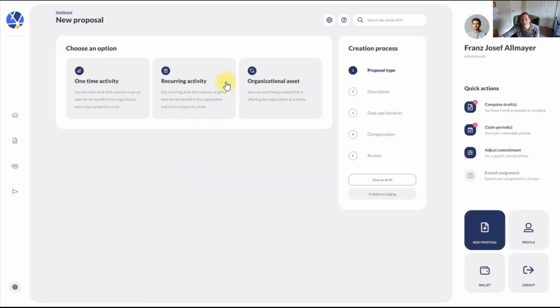Then I can come down here and I can do some new proposals. So we have three main types of proposals. One-time activity. So this is the traditional DAOs that we know. Like, hey, I did X, I want to get paid Y. Very basic. This is kind of a catch-all.